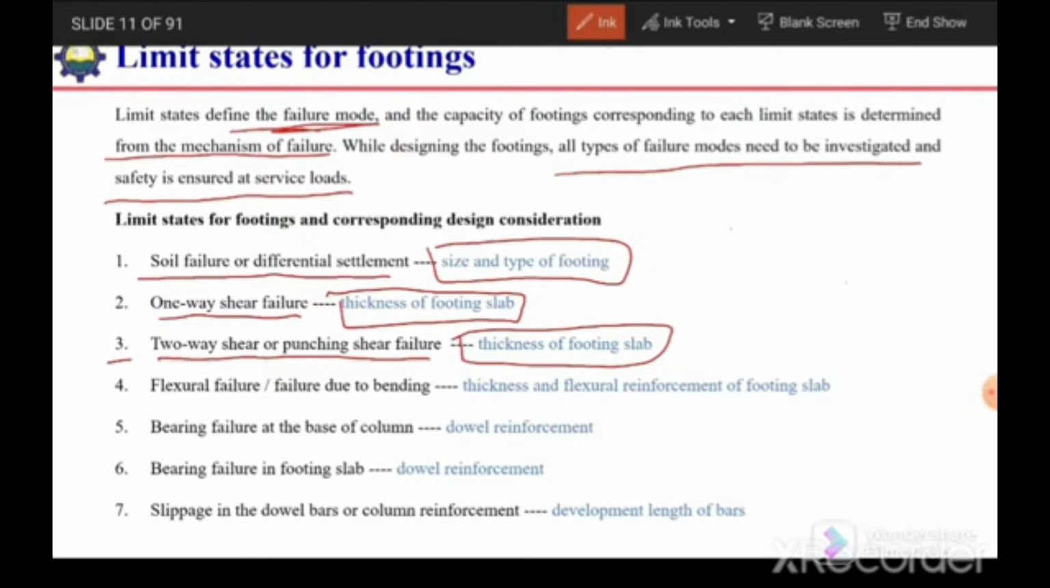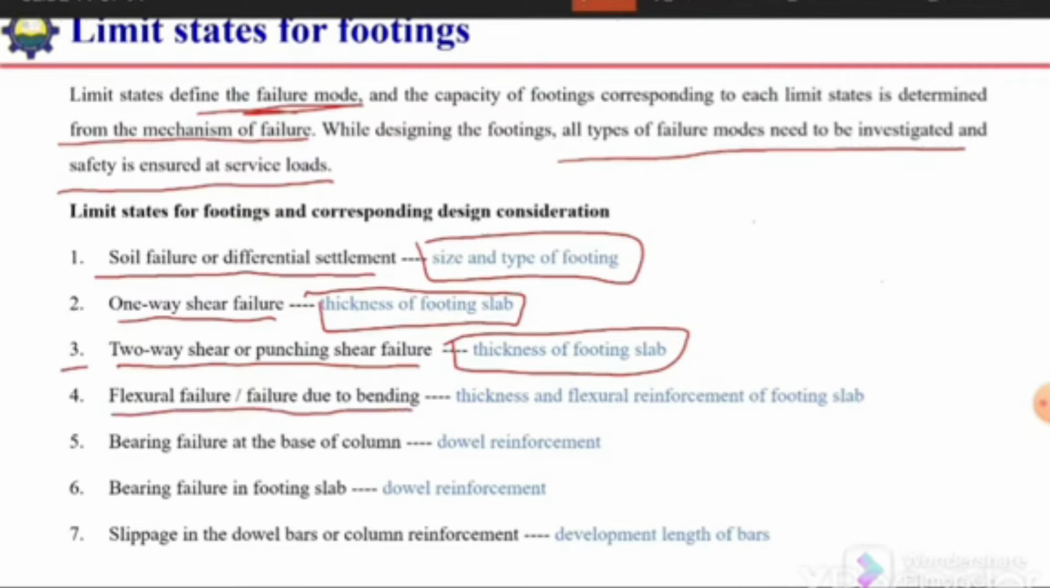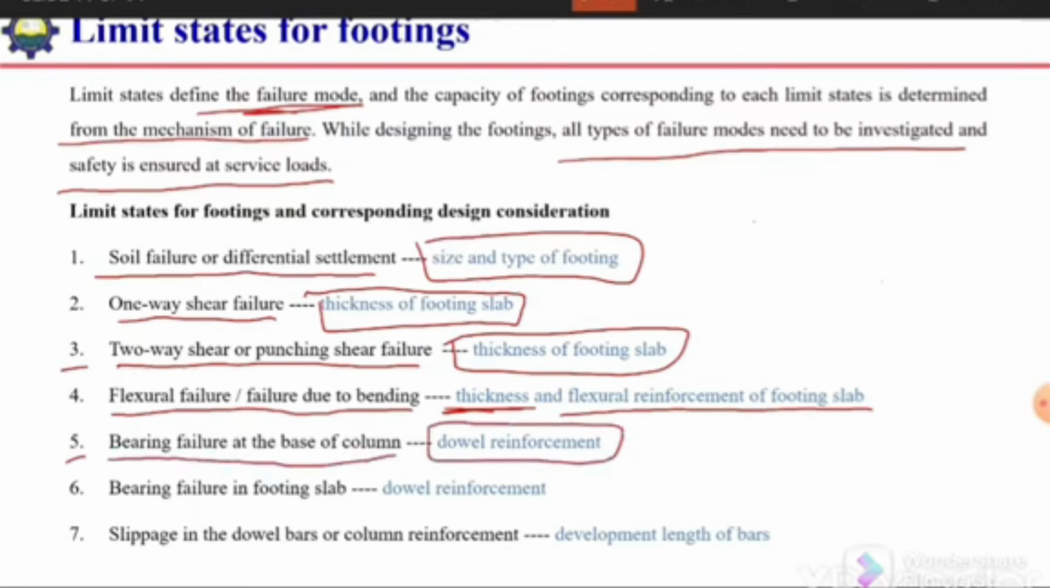The fourth is flexural failure, or failure due to bending. So to avoid this type of failure, we can play with the thickness of the footing, as well as we need to design the reinforcement for the footing slab. The fifth type of possible failure is bearing failure at the base of the column. So this can be avoided by providing dowel reinforcement, or by increasing the strength of the concrete in the column.